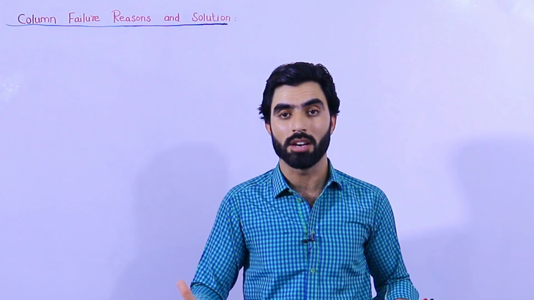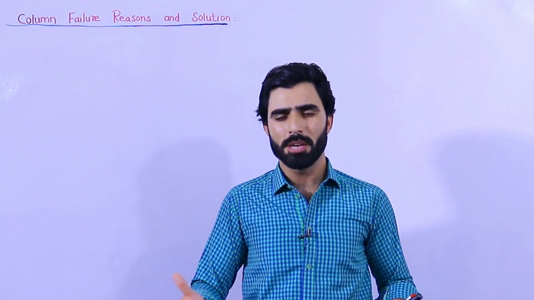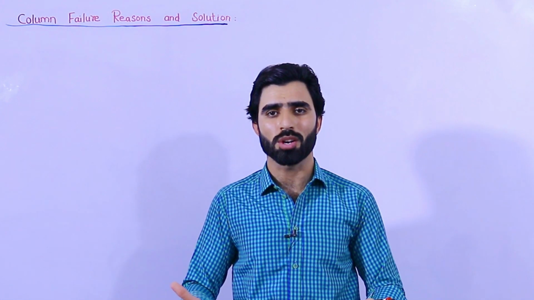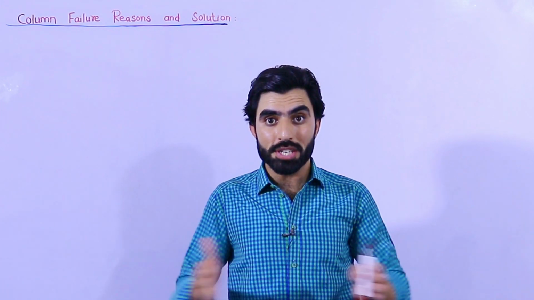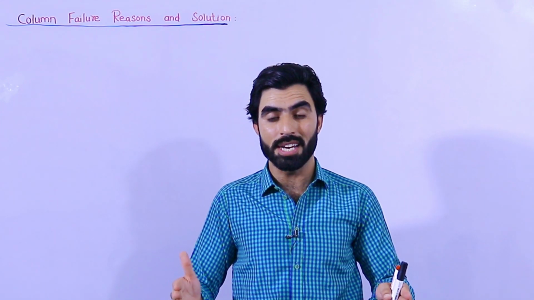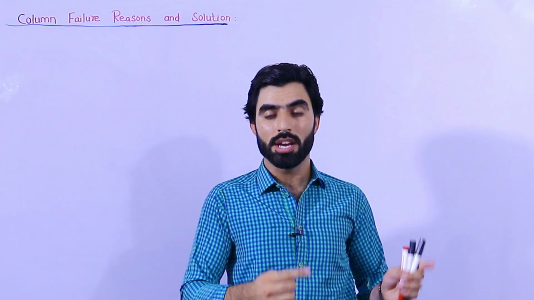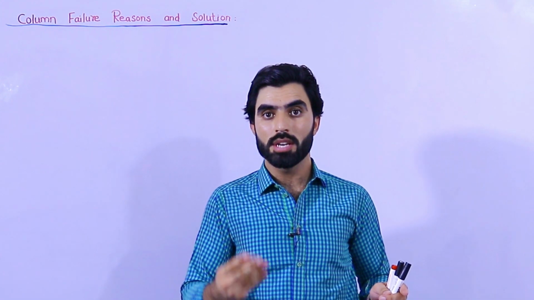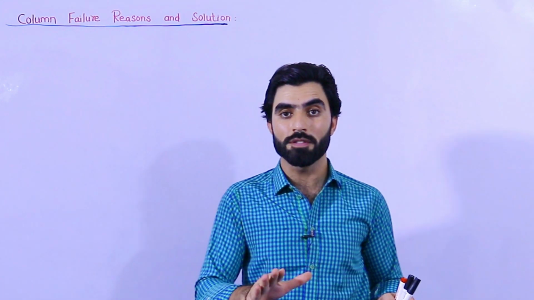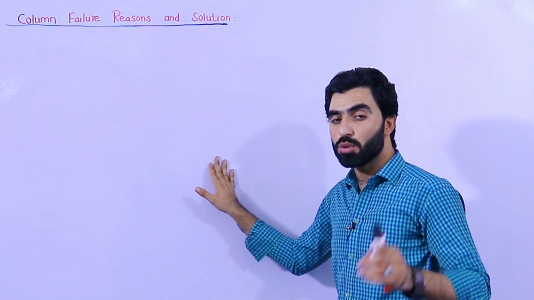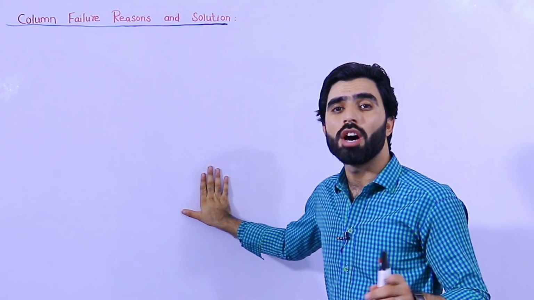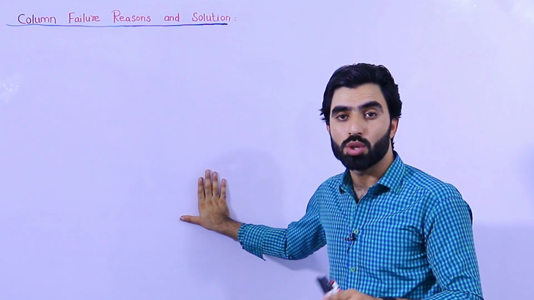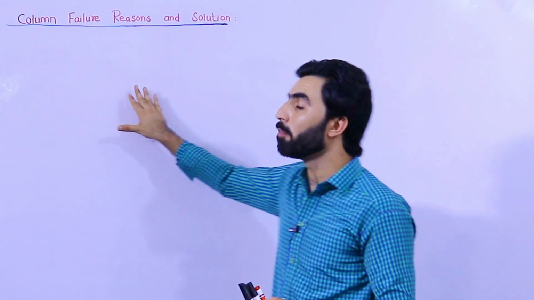The column will fail after 2-3 months because you don't know the structure load. According to the structure load, we design the RCC column. We consider the size according to the structure load of the ground floor, first floor, and second floor. So guys, I am guiding you: if you don't have the structural drawing, what are the important points to avoid failure in the column?